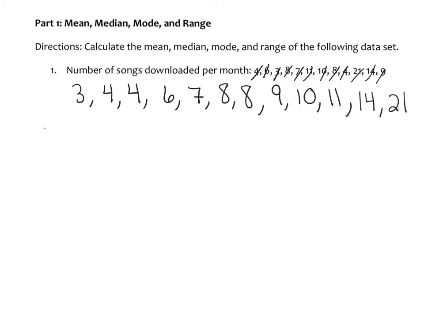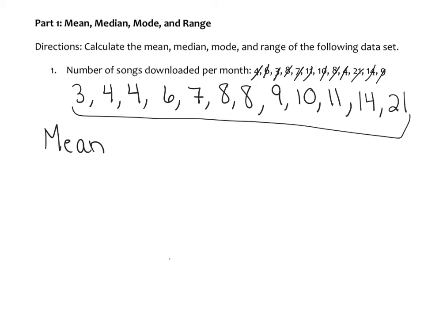Now we're going to find our mean first, which we know is also called the average. So to find the mean, we're going to add all of these up, which if you add all of that up equals 105. And then let's see how many numbers we have. 1, 2, 3, 4, 5, 6, 7, 8, 9, 10, 11, 12 numbers. So we're going to divide this by 12. So we're going to do 12 into 105.